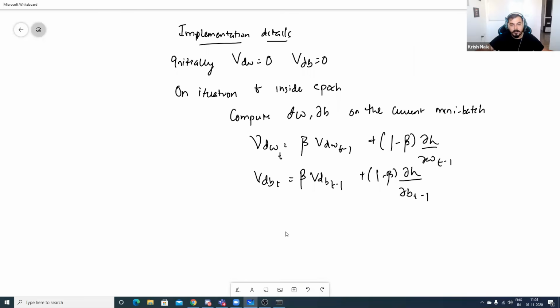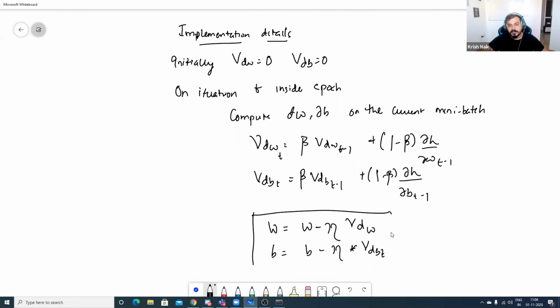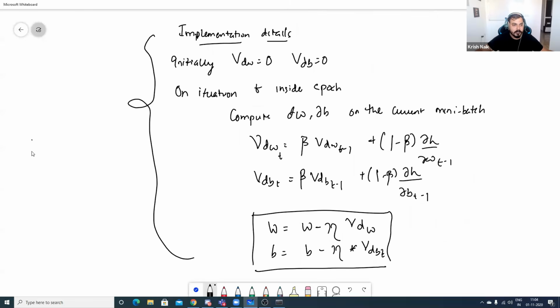Then we update the weights by using this learning rate. And we say that, okay, the weight will be getting updated by VDW, and bias will basically be updated by this learning rate multiplied by VDB T. Okay. So this is the whole implementation with respect to gradient descent with momentum.